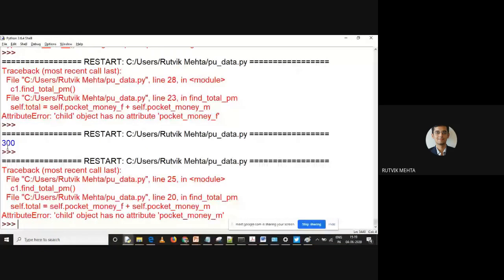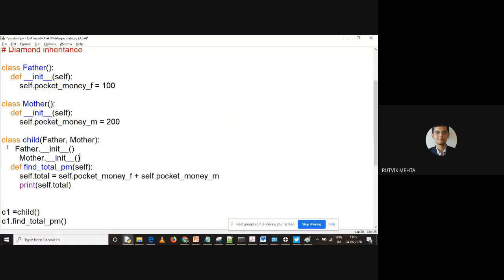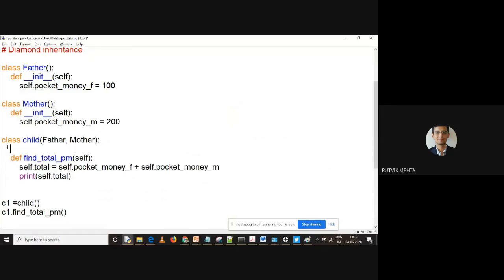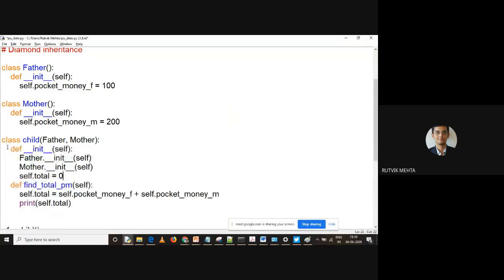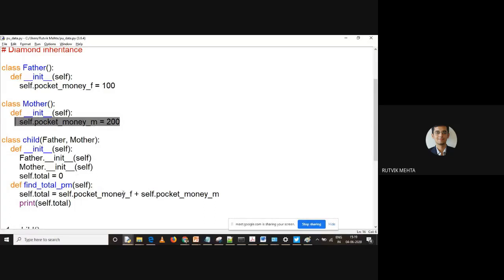Why is it showing me an error? It should not show me. So self dot total, right? Once you write this and run it, it is showing you 300. So it is inheriting these two variables from this point. Once you don't write this constructor method, these two variables are not available with the child class. Understand that? That is why we are facing an error over here.